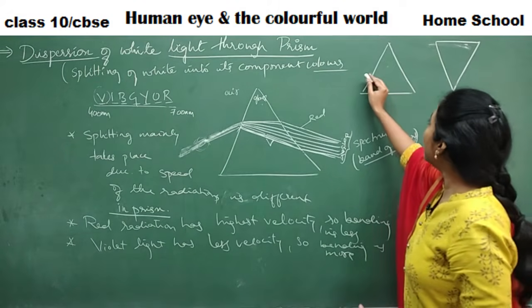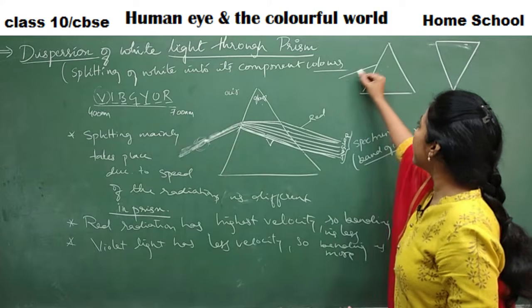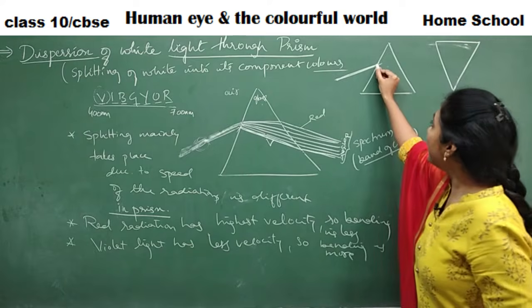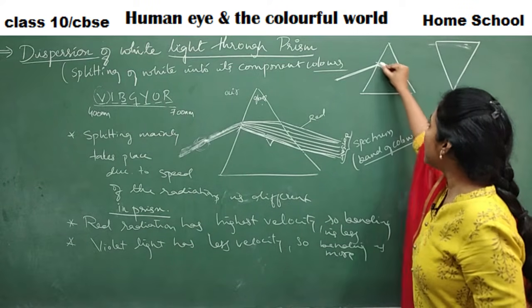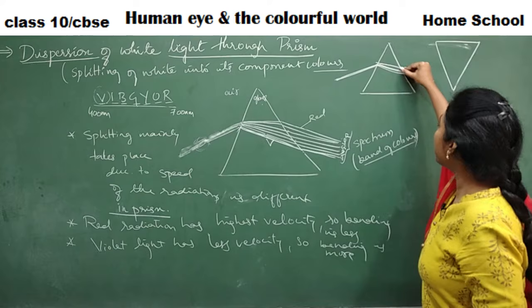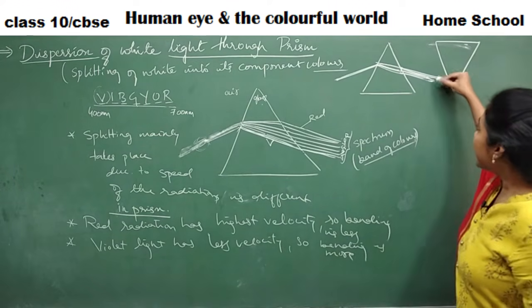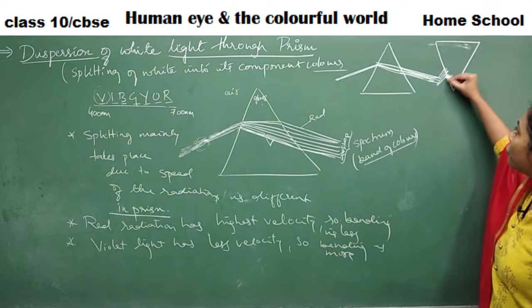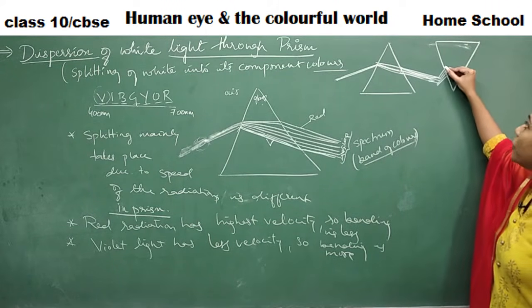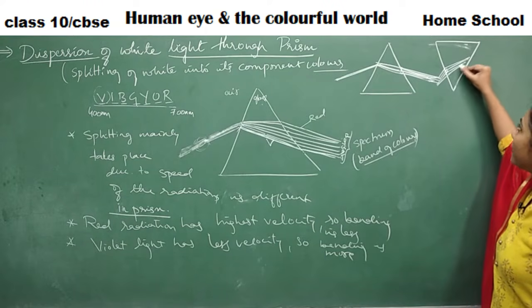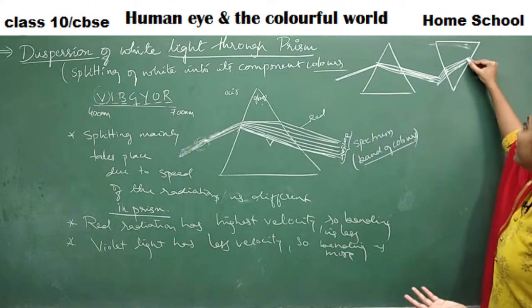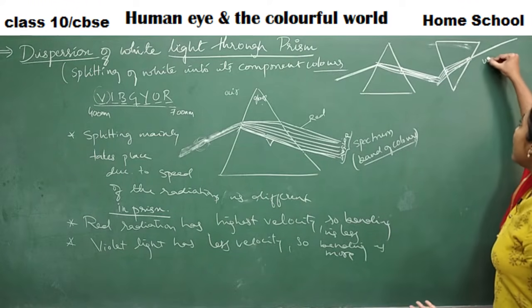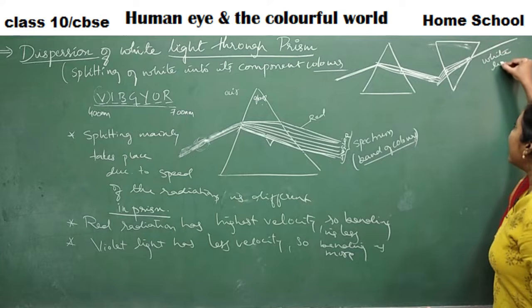And he passed white light, the incident light, to the first prism, and as usual the splitting of light took place. He observed the beautiful 7 colors splitting, and he made these colors pass through another prism. In the other prism they traveled with the beautiful colors, but when they were coming out of the prism, it came out as one single color, that is white light. It came out as white light.